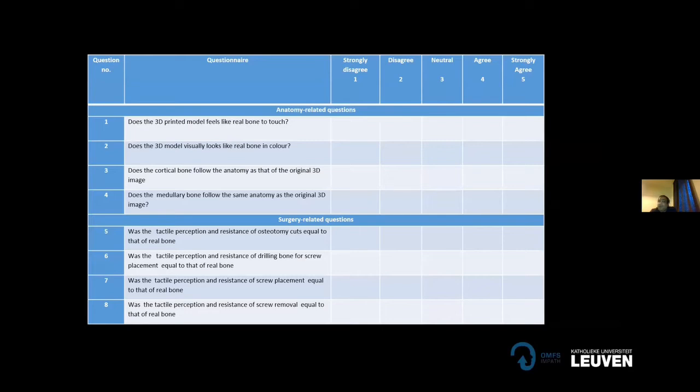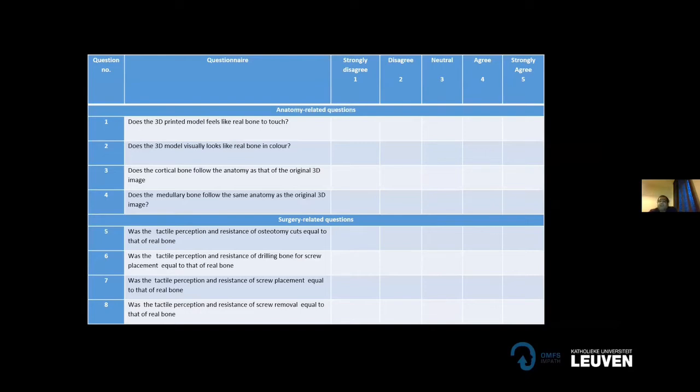In that, 22 surgeons were asked to touch the bone to feel it, to see if it feels like real bone, look at the color, does it replicate the real bone or not, and then answer some anatomical questions to see if it's replicating the anatomy properly or not.